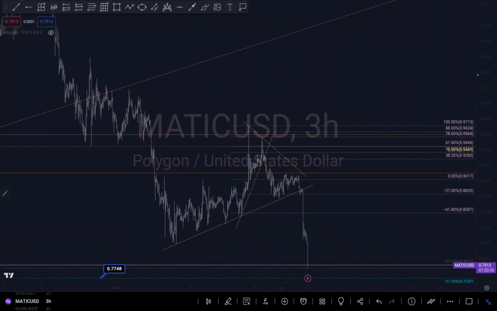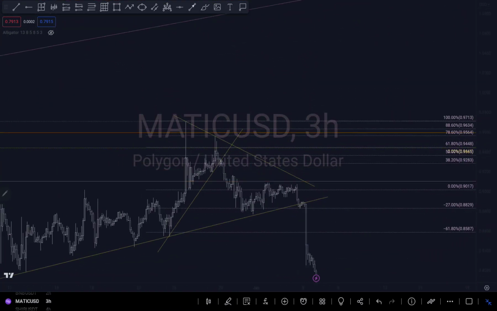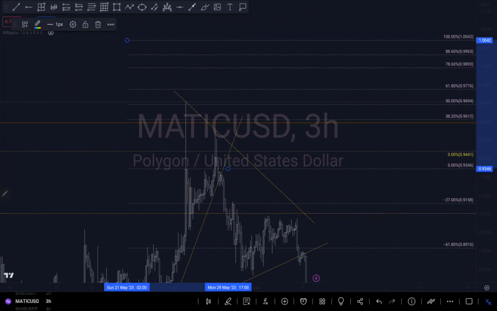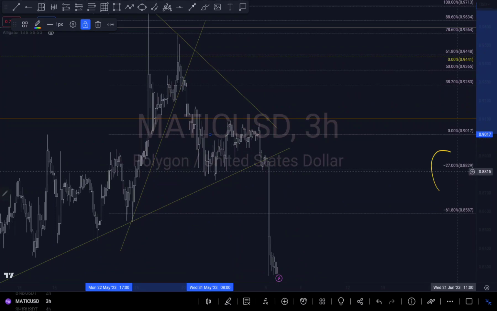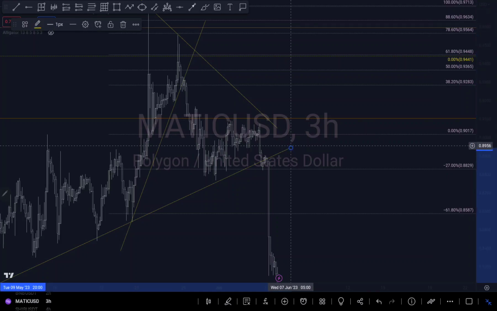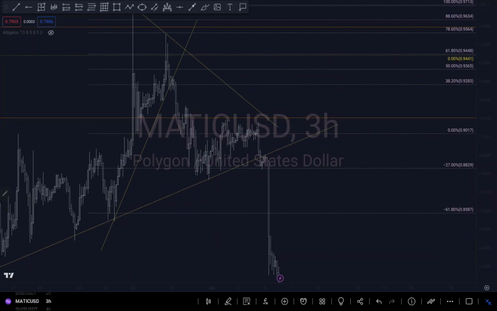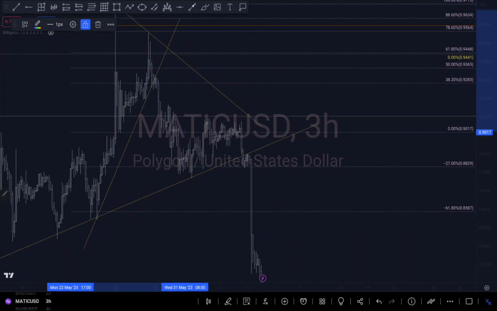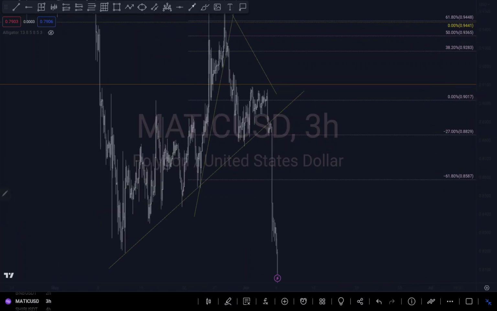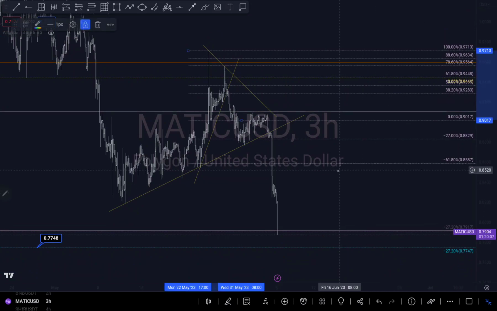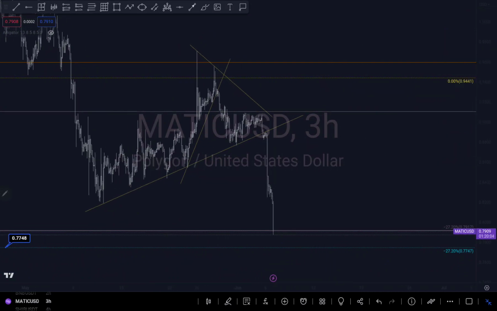If you watched my previous analysis of Matic, I said I was expecting Matic to push down to my target around this area. I can't remember where Matic was because I didn't align it when we first did it, but we can see that Matic has really pushed down to the downside right at that level, and it has surpassed that level right here. So because we are done with this analysis right now, I'm going to delete it and see what we're expecting.